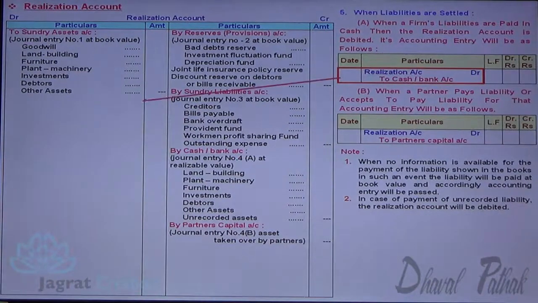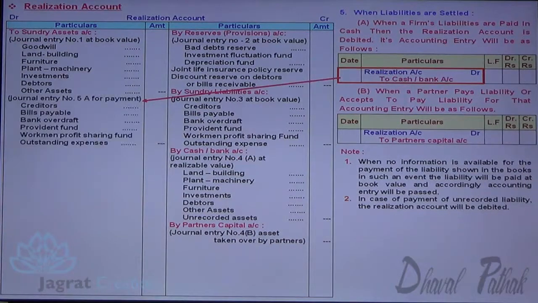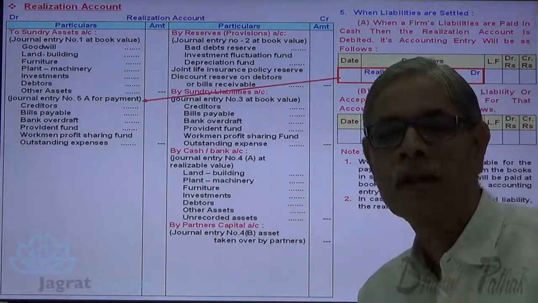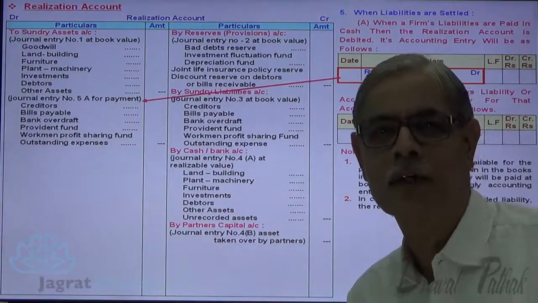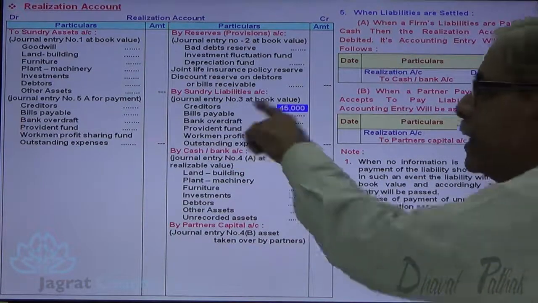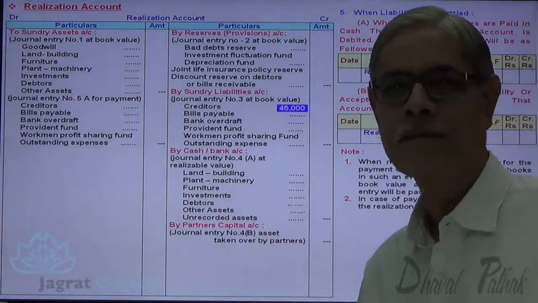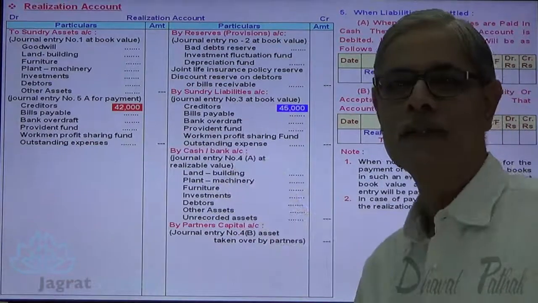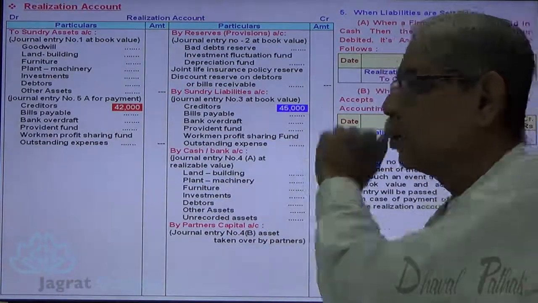Ledger posting. Realization account debit to cash account credit. All these liabilities are paid. Here the settlement value is to be recorded. Now observe. Let me explain. Creditors were 45,000. They are paid cash 42,000. So this is the book value of creditors.